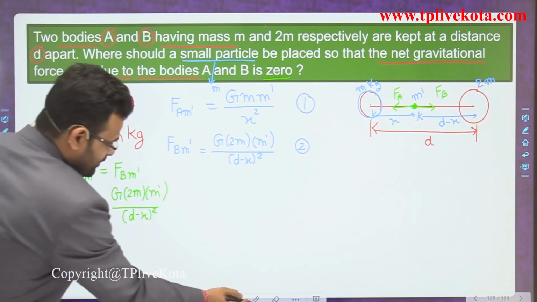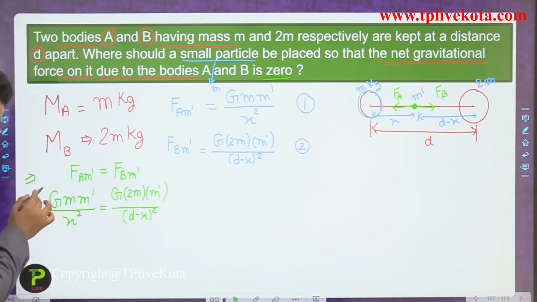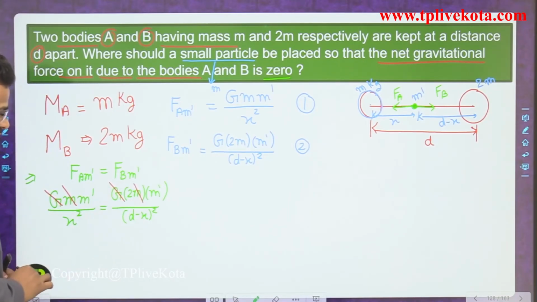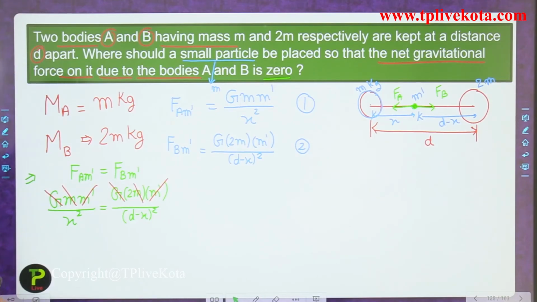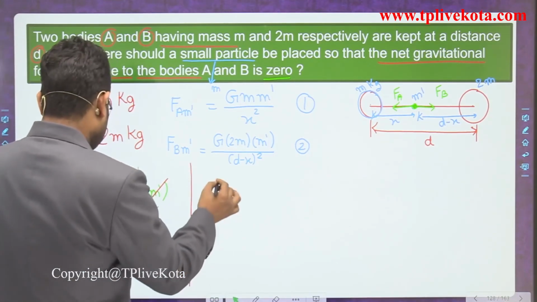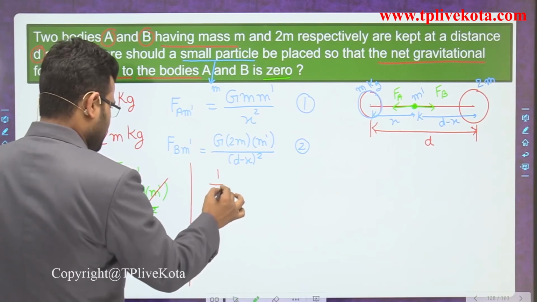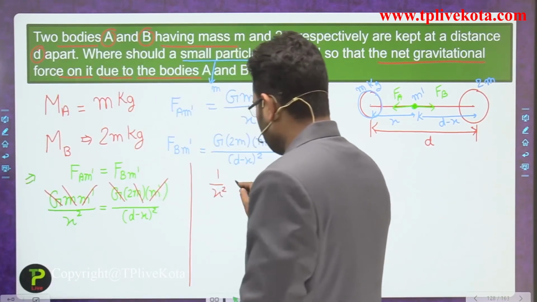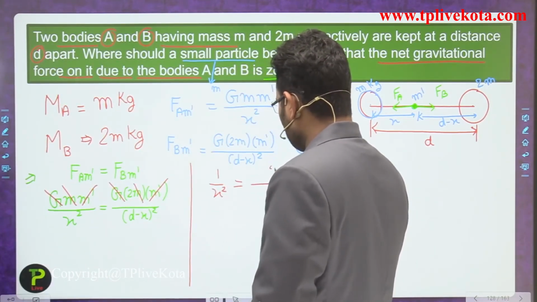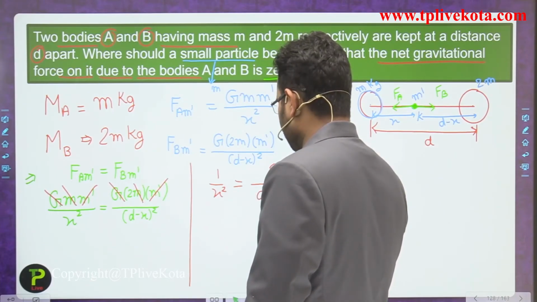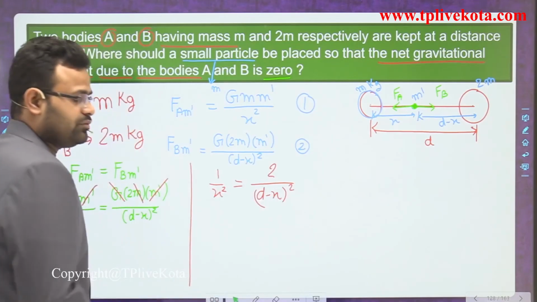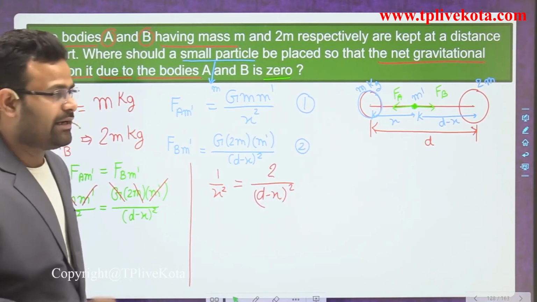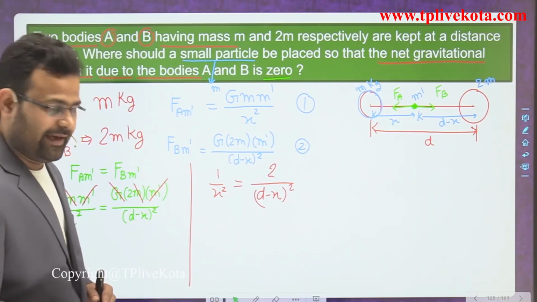So which quantities will be cancelled out? G will be cancelled out, m will be cancelled out, m dash also cancels out. So how many quantities are remaining? The quantities are 1 upon x square on the left hand side, equivalent to 2 upon d minus x whole square on the right hand side. So what was our requirement? Our requirement now is to calculate the value of x.